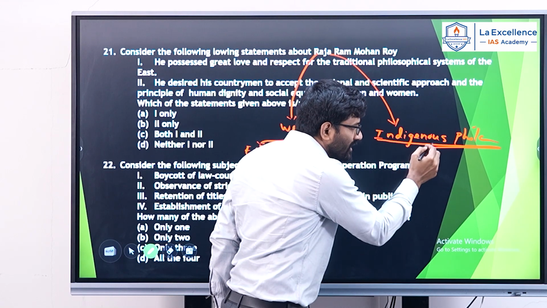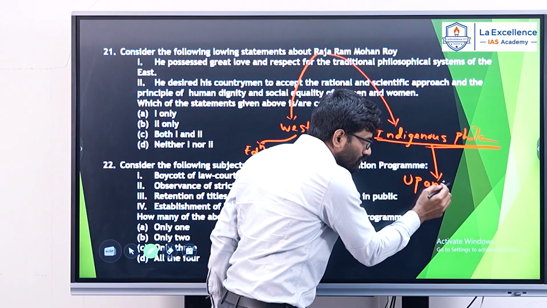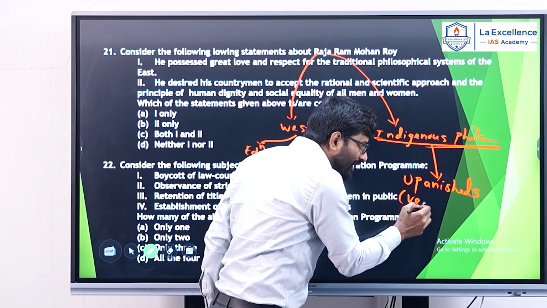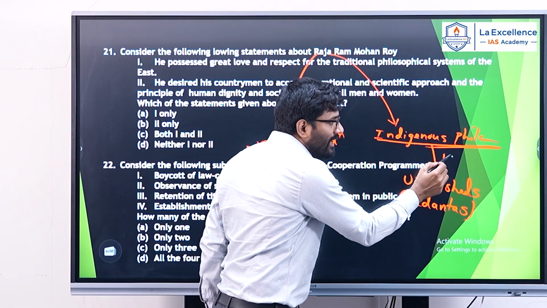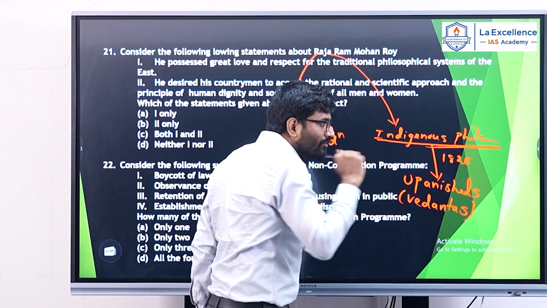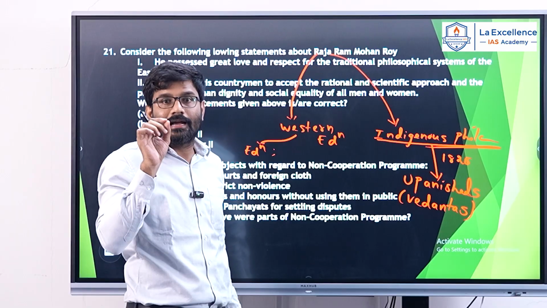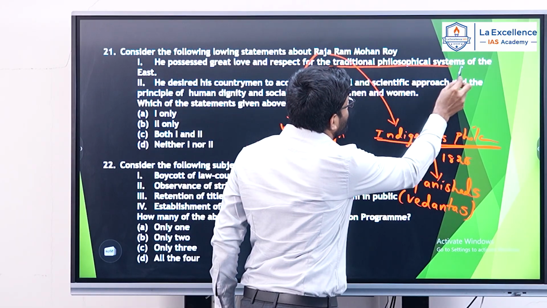For example, he supported Upanishads, that is called as Vedantas. For that matter, in the year 1825, Raja Ram Mohan Rai established Vedanta College at Calcutta. So to support the traditional philosophical system.